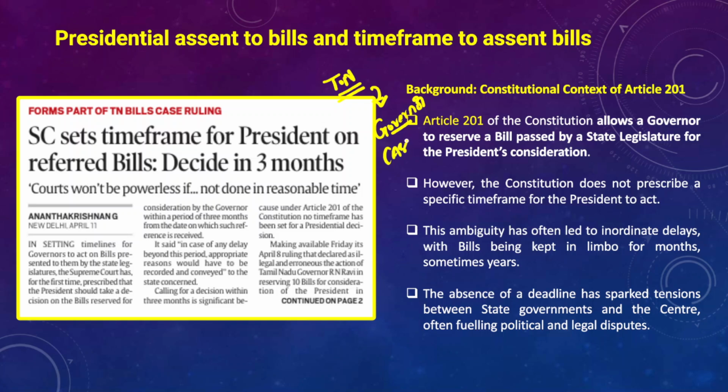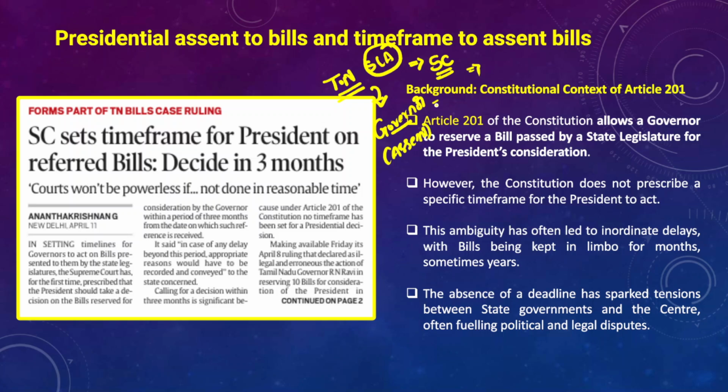In this case, the governor is not giving assent to the bills passed by the Tamil Nadu State Legislative Assembly, and because of this, the Assembly approached the Supreme Court and asked it to direct the governor to give assent to the bills, because it results in stalling governance at the state level, right? If the governor does not give assent to the bills, those bills will not become legislation, right?